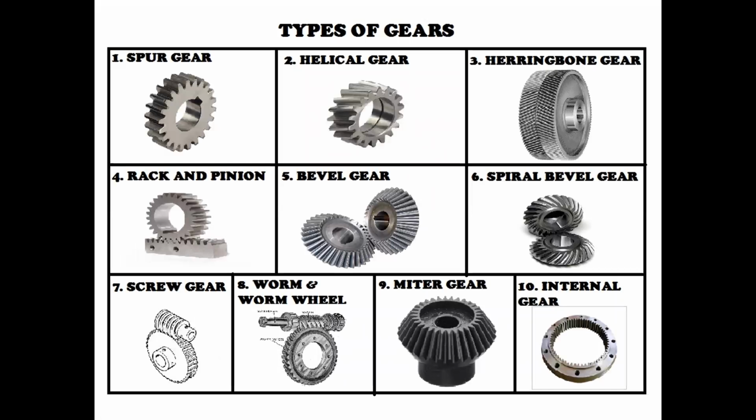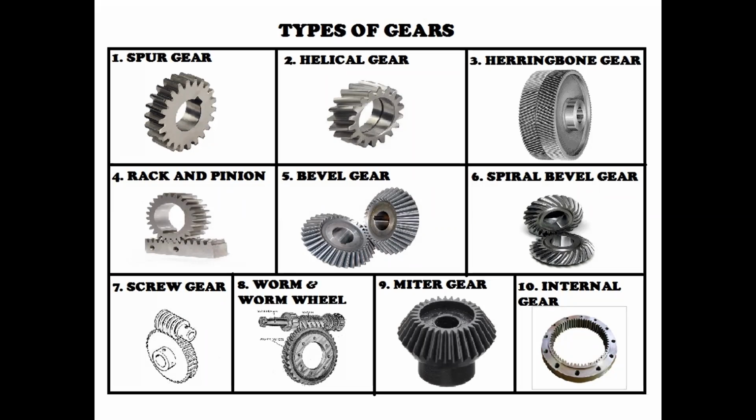Just observe how we define the spur gear. Simply to say, when the teeth are parallel to the axis of the shaft, it is known as a spur gear. And coming to the second one, the helical gear: when the teeth are inclined to the axis of the shaft, that is known as a helical gear.